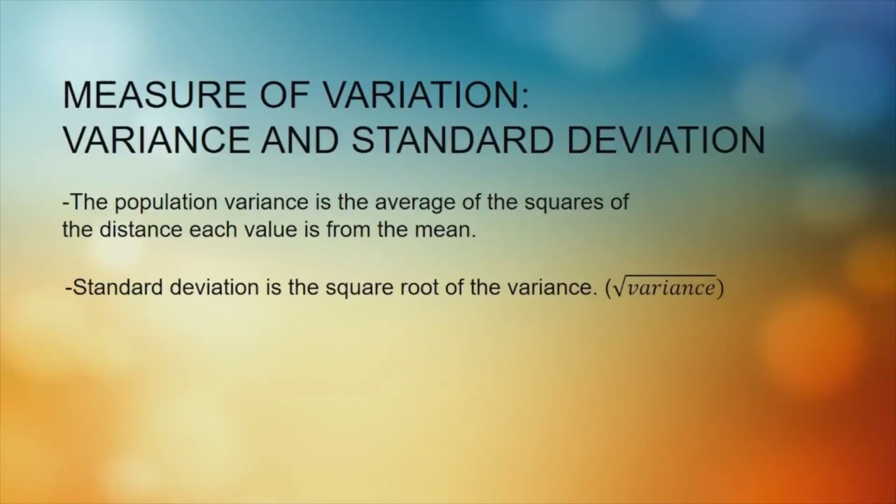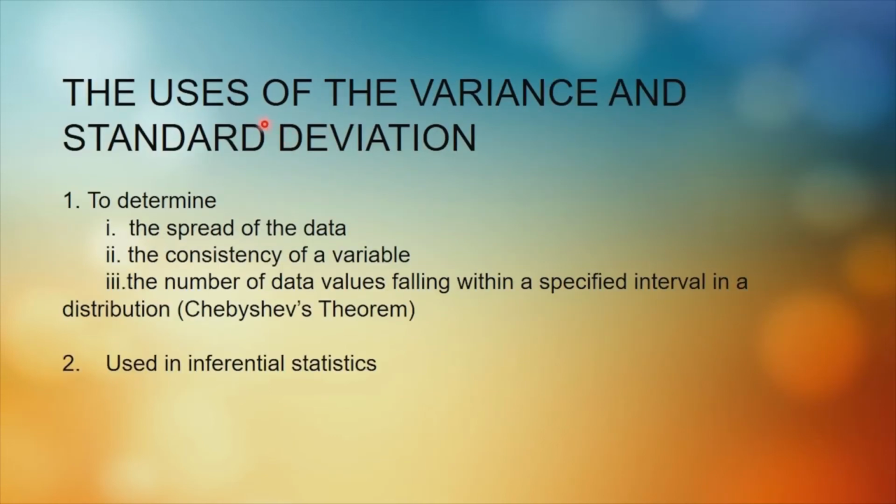Hi, so I will be presenting the measure of variation, variance, and standard deviation. So population variance is the average of the squares of the distance each value is from the mean, and the standard deviation is the square root of the variance. So the uses of the variance and standard deviation are to determine the spread of the data, the consistency of a variable, and the number of data values falling within a specific interval in a distribution. So Chebyshev theorem, and it's also used in inferential statistics.